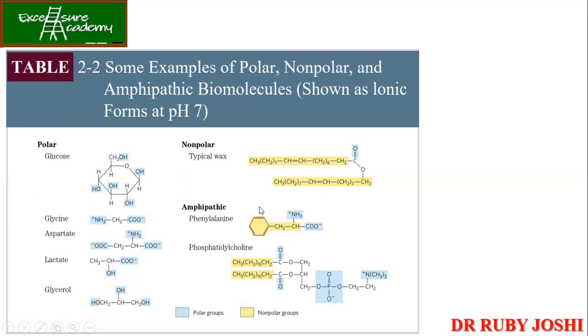And then we have the amphipathic molecules, for example phenylalanine, one of the aromatic amino acids. Then phosphatidylcholines, which are present on the plasma membrane. We have discussed in previous lectures phosphatidylcholine, serine, inositol, etc. Right? So here you can see that it has both a polar group as well as a non-polar group.